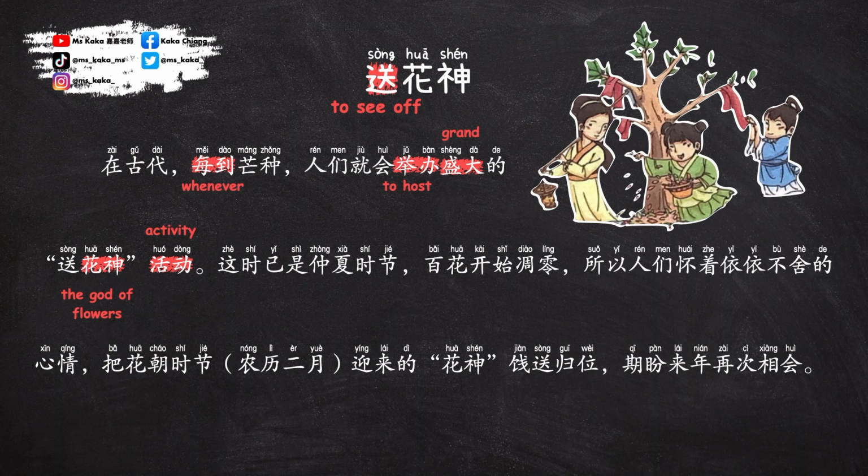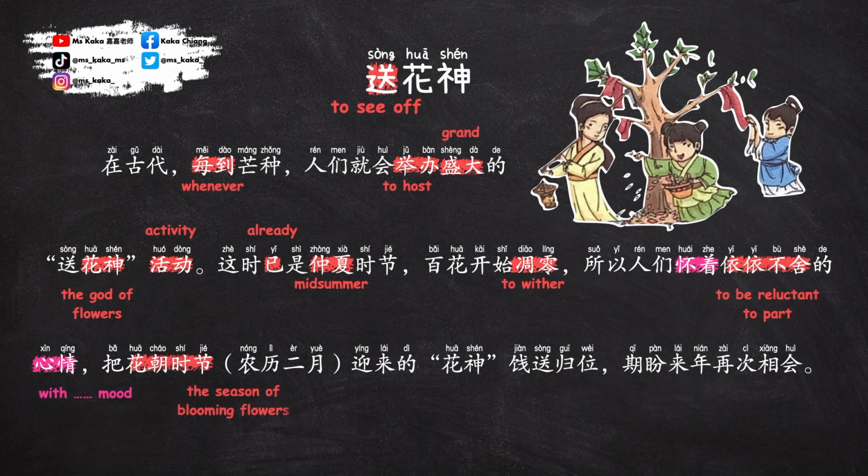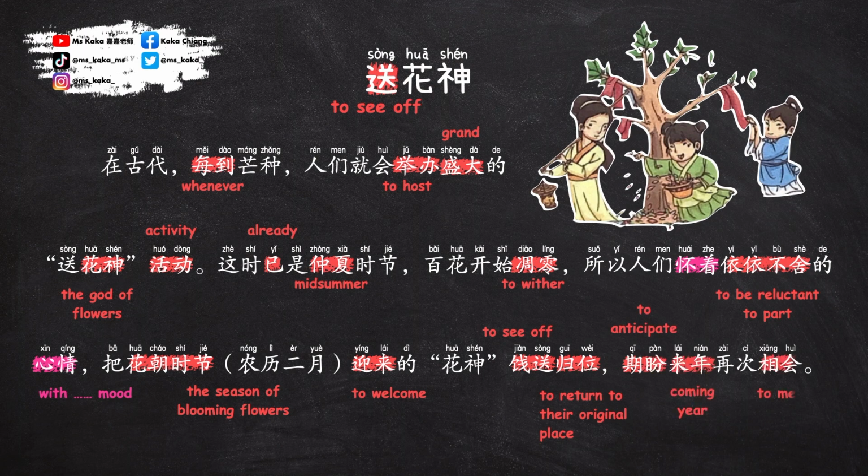这时已是仲夏时节，百花开始凋零，所以人们怀着依依不舍的心情，把花朝时节迎来的花神荐送归位，期盼来年再次相会。依依不舍 means to be reluctant to part. 花朝时节 is the season of blooming flowers, when the environment is filled with vibrant colors and fragrances. 迎来 to welcome, 荐送 to see off, 归位 to return to their original place, 期盼 to anticipate, 来年 coming year, 相会 to meet.